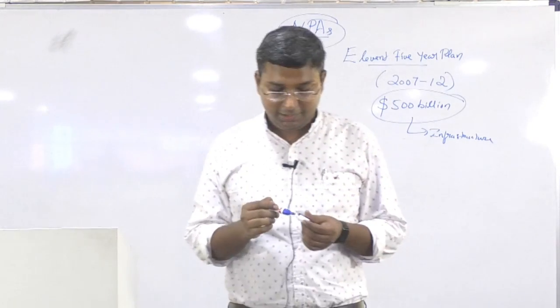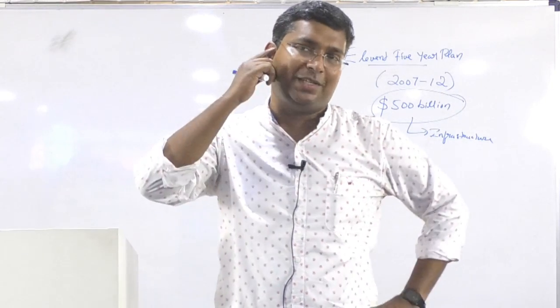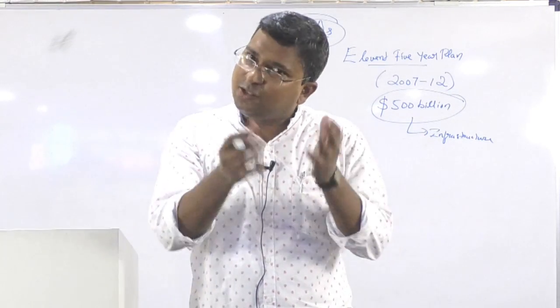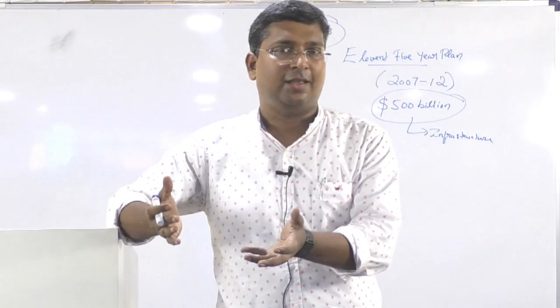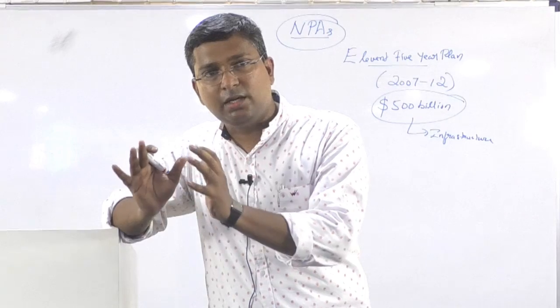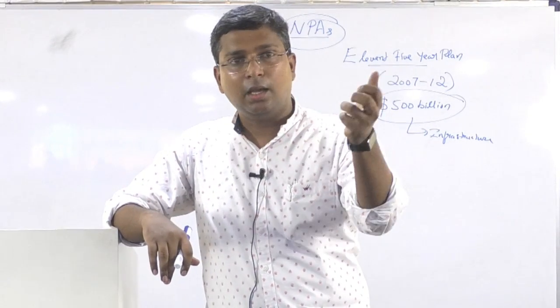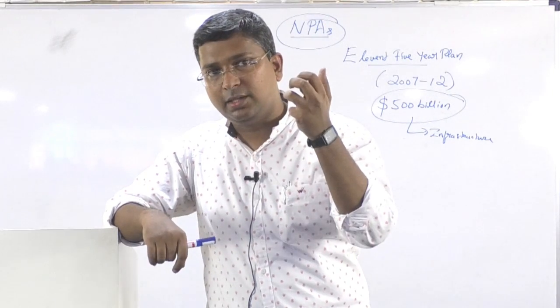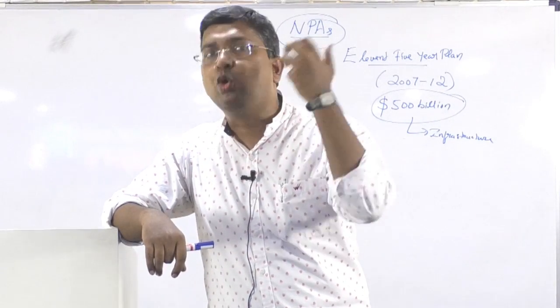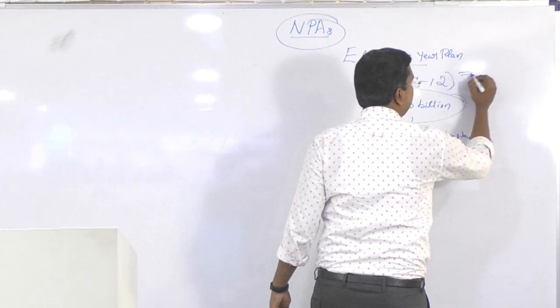Now try to understand that in 2007, India is almost just a 1 trillion economy. India's GDP is only 1 trillion. But the 11th 5-year plan allotted almost 500 billion for infrastructural development. And most of this fund was sourced through banking or bank loans.